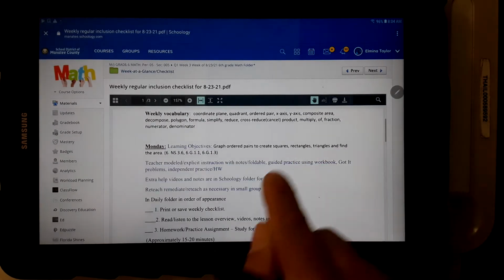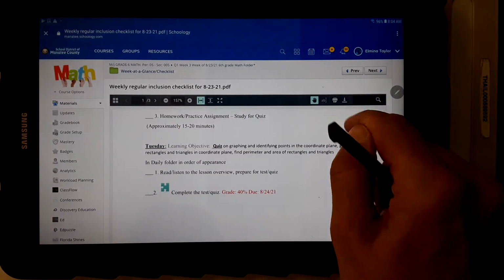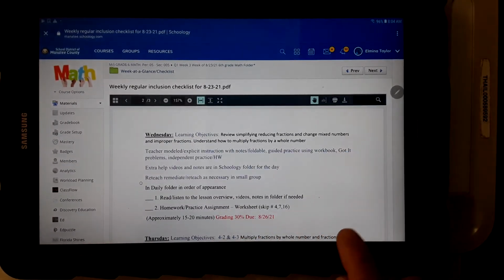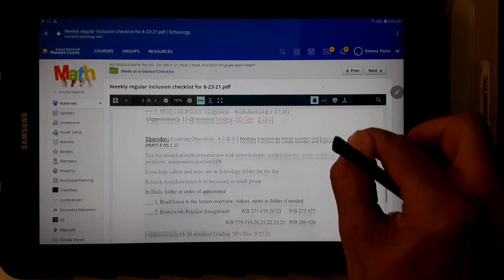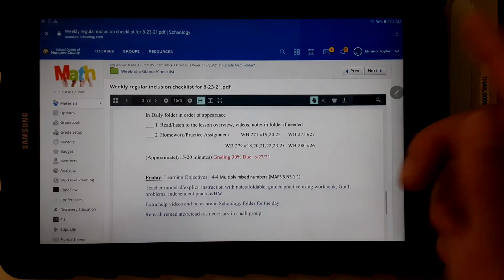So as you can see, Monday they were graphing ordered pairs. I list what the homework assignment is. Here's Tuesday, they had a quiz in this particular class. I show what the grading is. I show when it's due. So you see, this shows an overview, including what the homework is for the whole week.